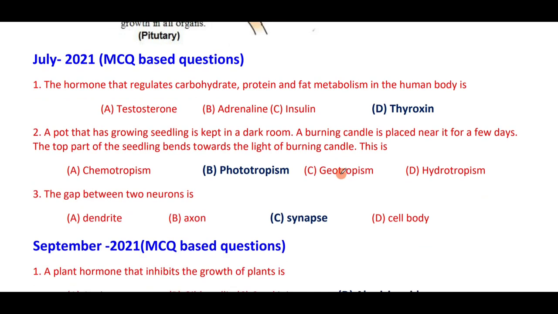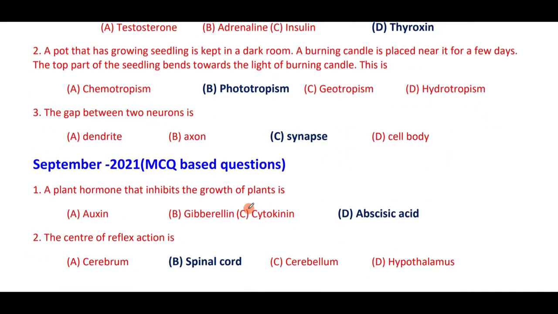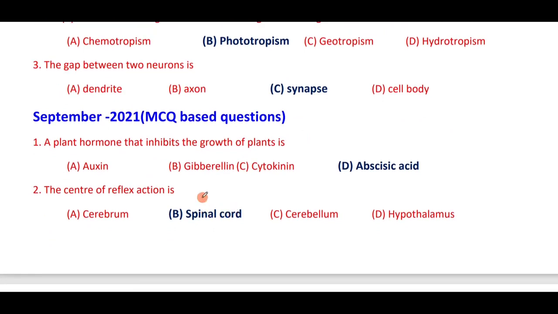Plants show movement towards the sunlight. Because of that, we call it phototropism. The gap between two neurons is called a synapse. A plant hormone that inhibits the growth of plants is abscisic acid. Inhibits the growth. The center of reflex action is the spinal cord.